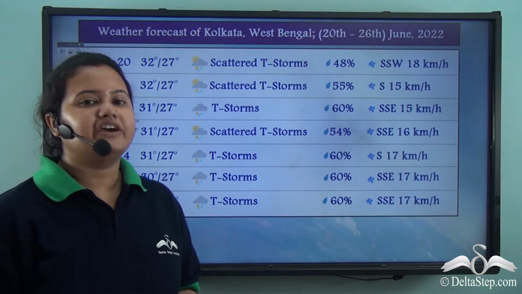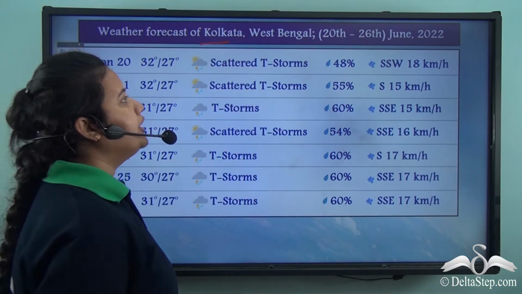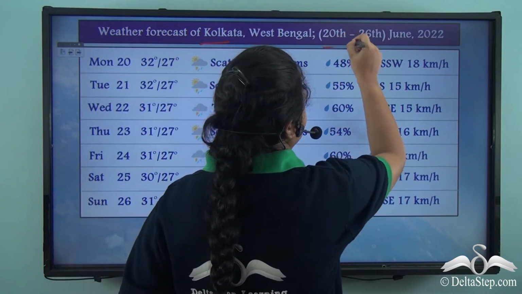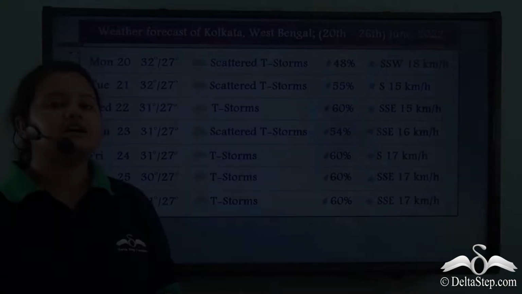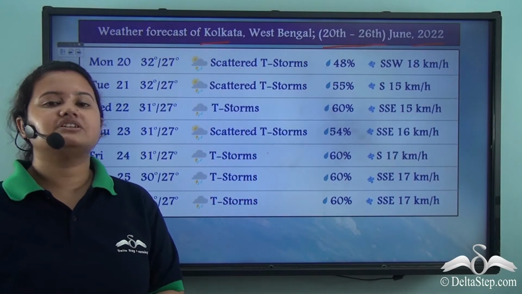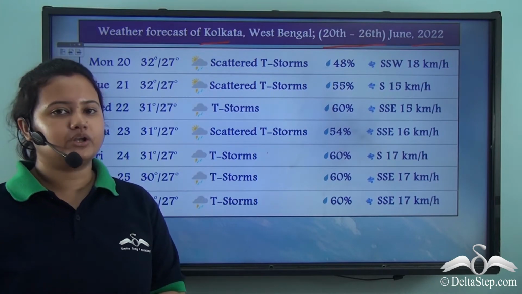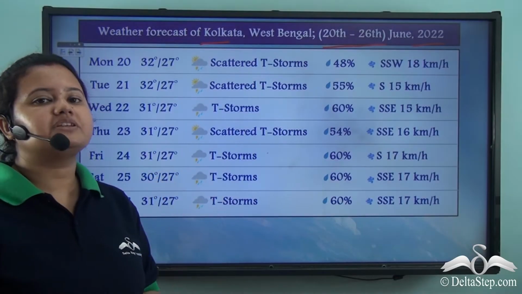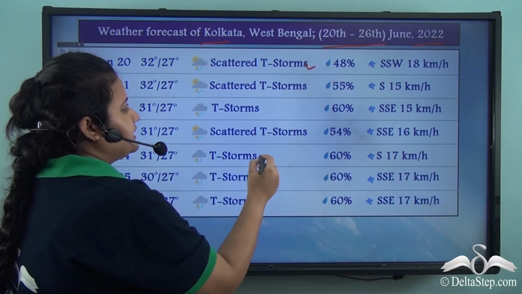Here we have a weather focus chart of Kolkata from 20th to 26th June 2022. Earlier, we had used this chart to plan a short trip to the outskirts of Kolkata. Now we can see from this chart that this week was very stormy and cloudy.